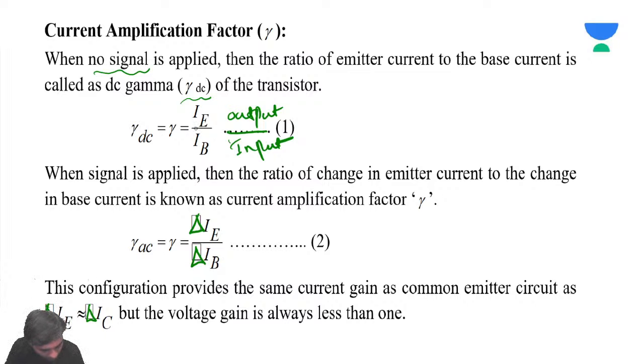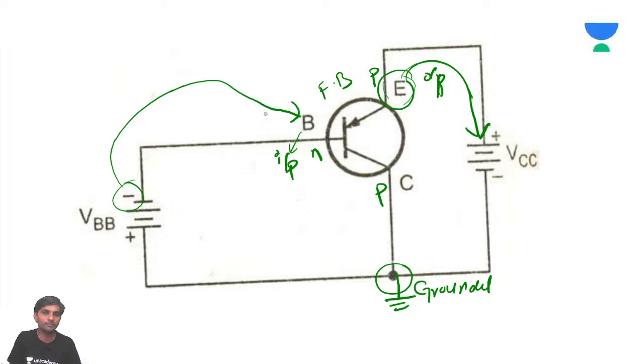When collector is common, base has to be input and emitter has to be output. In common emitter, base has to be input and collector has to be output. In common base, emitter is input, collector is output.